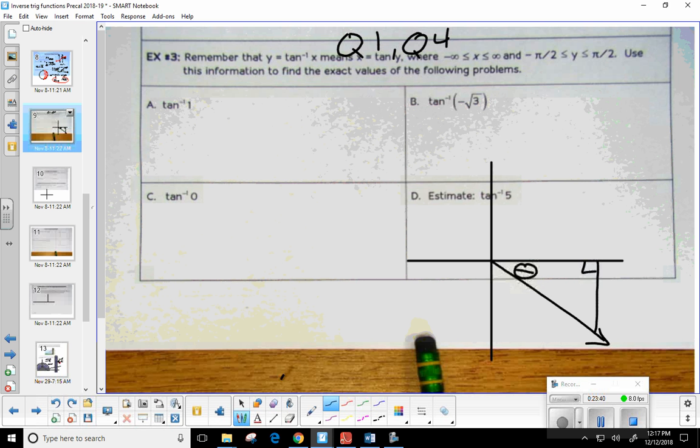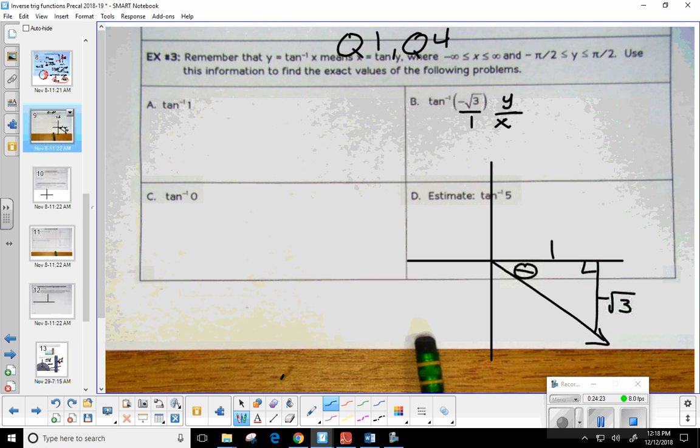So let's see here. How can I turn negative square root of 3 into a fraction? I can just put it over what? Over what? You can turn anything into a fraction just by putting it over 1. Now, what is tangent's ratio? It's always opposite over adjacent. I'm sorry, I got confused myself. So the opposite y over the adjacent x. So it's always y over x, right? So across from this theta, that's the square root of 3. The adjacent's the 1, okay? And the square root of 3 would have to have the negative, right?